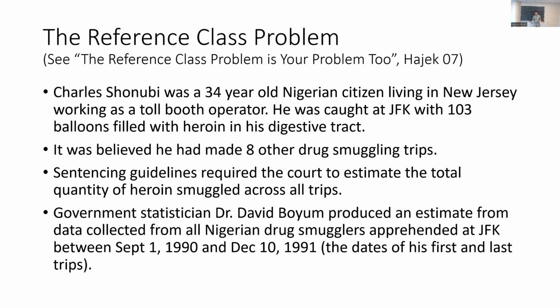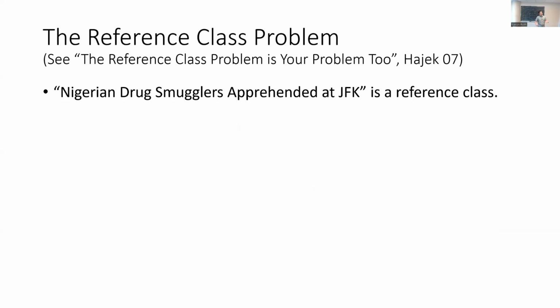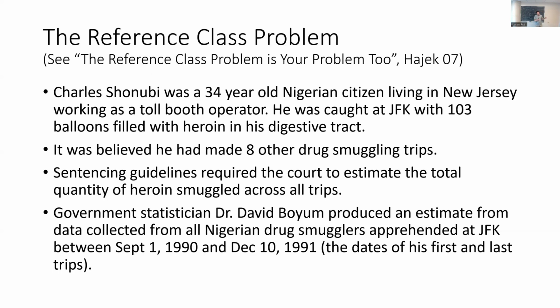Well, a government statistician was tasked with producing an estimate, and he did what is perhaps a reasonable thing. He said, okay, well, what is relevant about Charles Shonubi? Well, he's a Nigerian drug smuggler apprehended at JFK between some particular dates. These were the dates of his first and last trips. And so he said, okay, well, within these dates we've arrested other Nigerian drug smugglers at JFK.